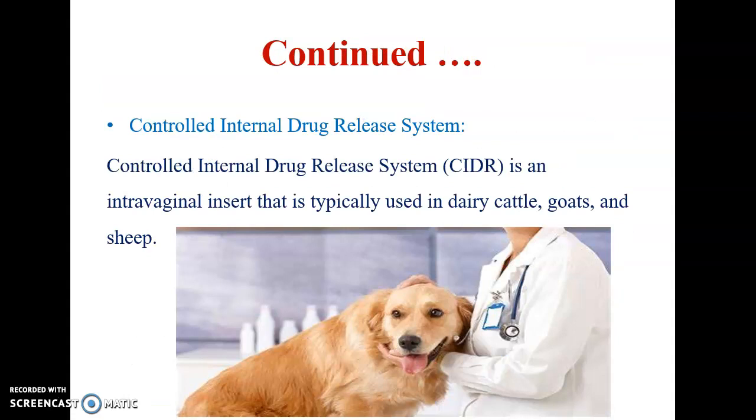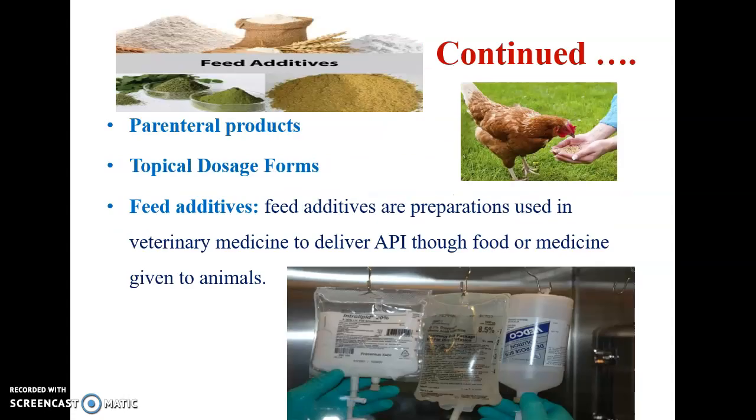The next one is controlled internal drug delivery systems. It's an intravaginal insert that is typically used in dairy cattle, goats and sheep. Then parenteral products are usually used in the case of calcium deficiency in cattle, etc. Topical dosage forms may be for any injuries or infections. And feed additives are preparations used in veterinary medicine to deliver active pharmaceutical ingredients through food or medicine given to animals.